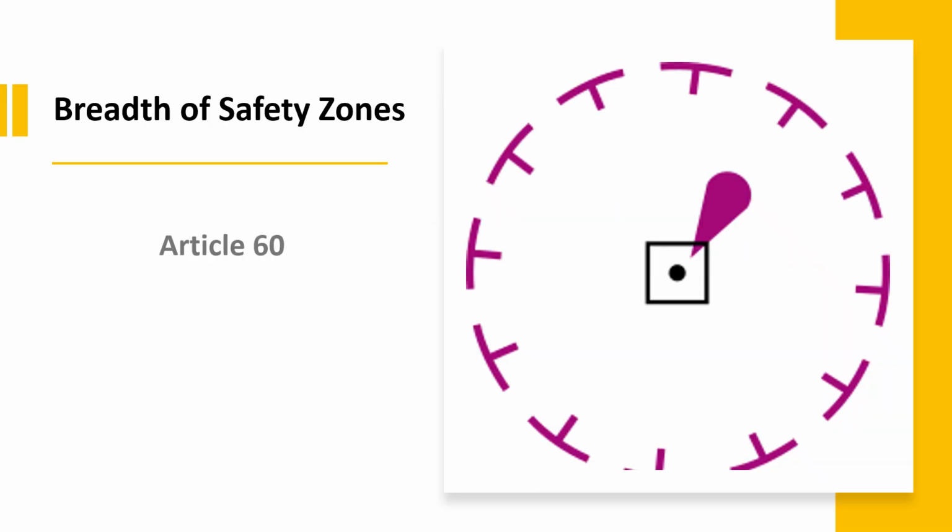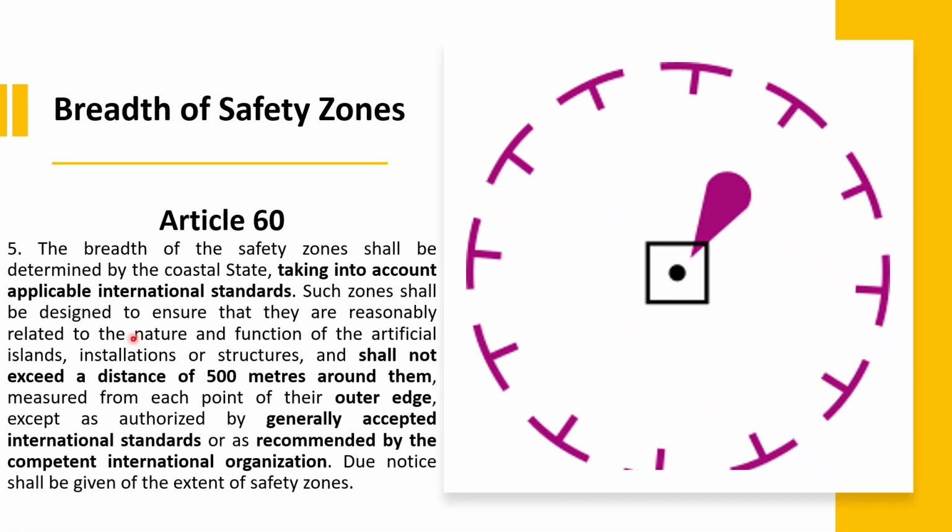And article 60 clause 5 tells us how far the coastal state can declare that safety zone. It says that the breadth of the safety zone shall be determined by the coastal state, taking into account applicable international standards, right? So when declaring the breadth of the safety zone, you have to take the international standards into account.